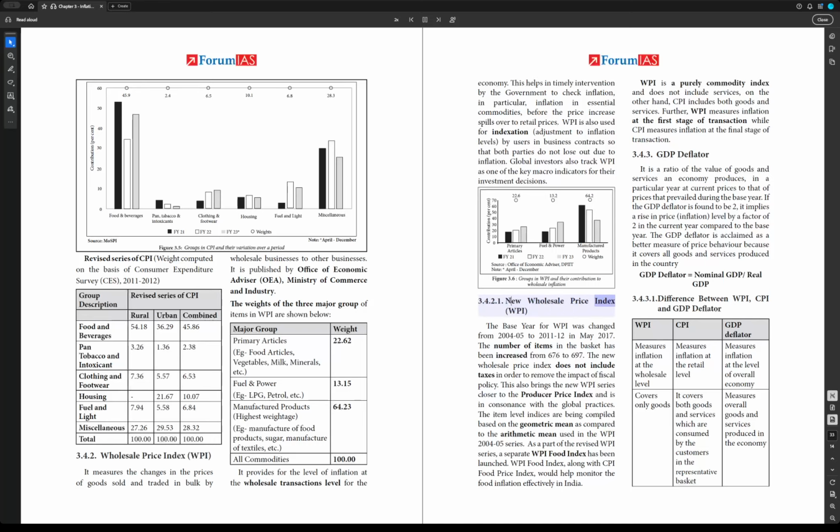3.4.2 New Wholesale Price Index, WPI. The base year for WPI was changed from 2004-05 to 2011-12 in May 2017. The number of items in the basket has been increased from 676 to 697. The new Wholesale Price Index does not include taxes, in order to remove the impact of fiscal policy.